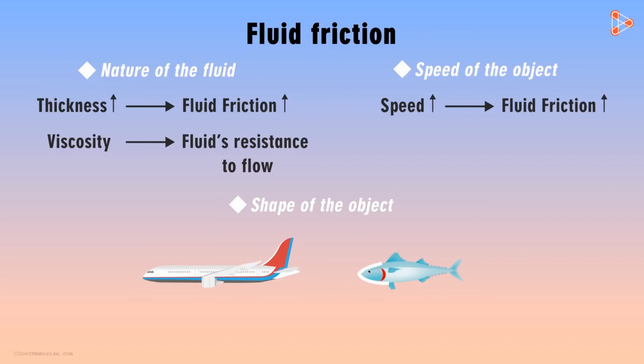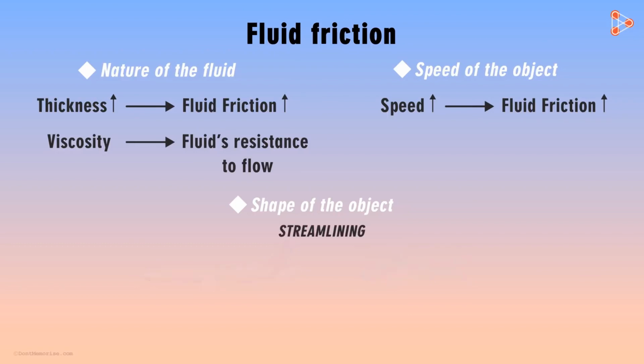They're given a streamlined shape to minimize the fluid friction. The shape of the aeroplane, if you notice, is like that of a bird. This process of giving an object a particular shape to decrease the fluid friction is known as streamlining. Streamlining the object can greatly reduce the resistance offered by the fluid.